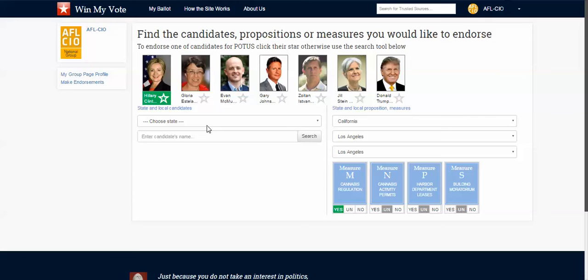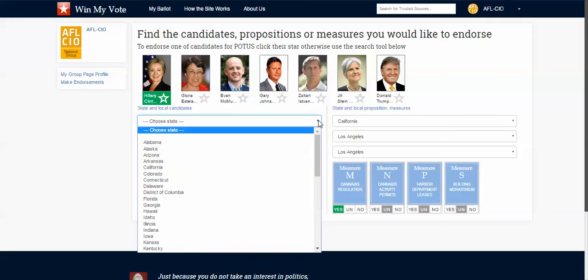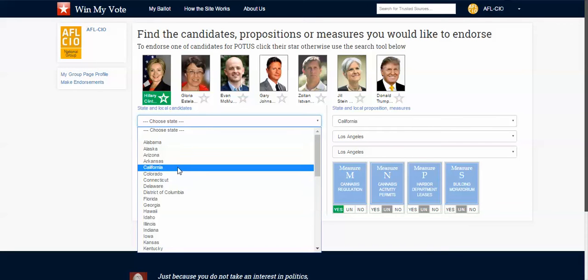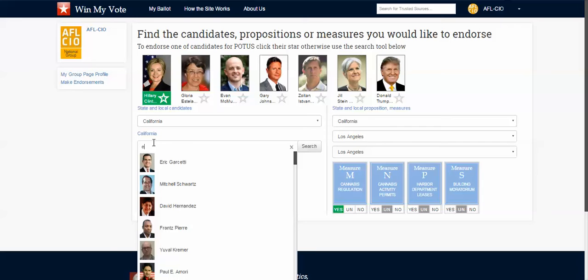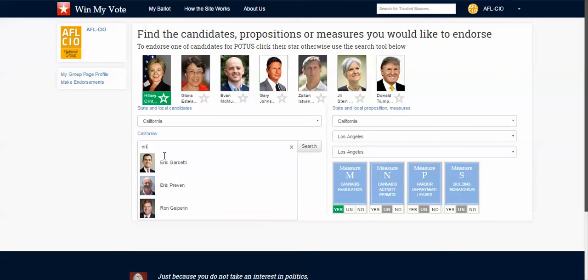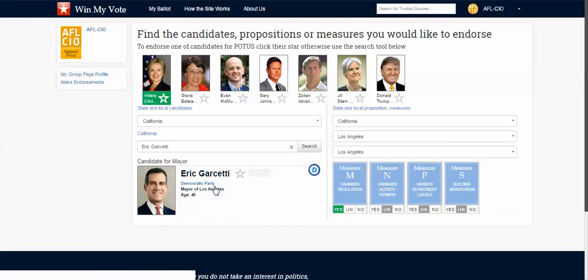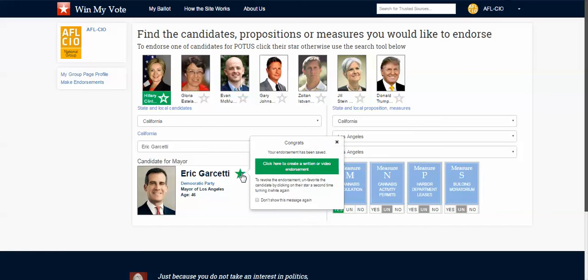On the candidate side of things, you would choose California, and then here you would just start typing in the candidate that your group is endorsing. So if you were going to endorse Eric Garcetti for mayor, you would start typing that in there. You would see him pop up here. You would click on the star saying that your group endorses Eric Garcetti, and then it says, do you want to do a written or a video endorsement?